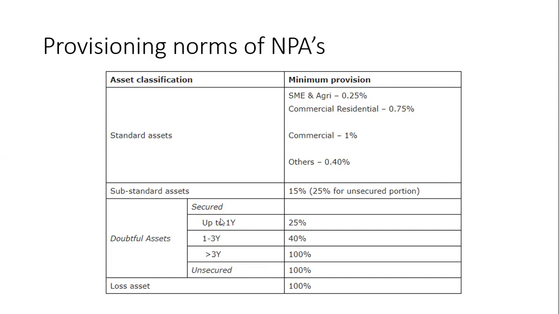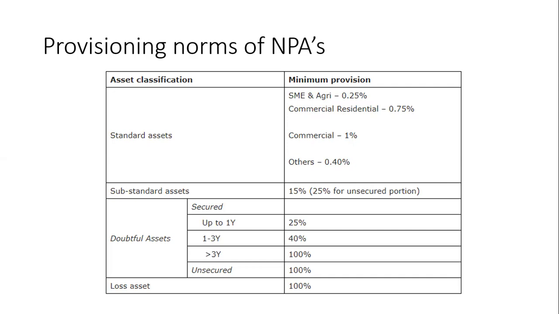So when a secured loan is not paid by the borrower on time, if they have not paid installments up to 1 year, then we have to make bad debts provisioning of 25%. If the borrower is unable to pay for 2 years, then we have to make bad debts provisioning of 40%. If the borrower is unable to pay a secured loan for more than 3 years, then 100% provisioning has to be done.